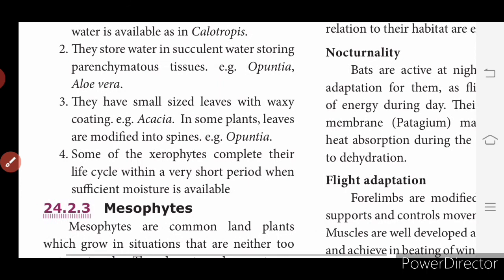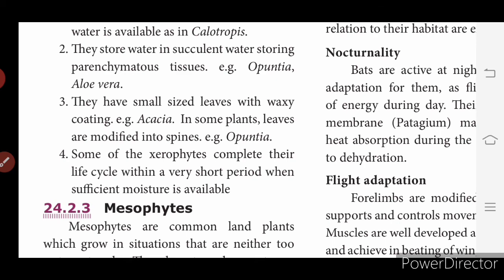Some of the xerophytes complete their life cycle within a very short period when sufficient moisture is available. Xerophytes complete the life cycle within a very short period. It doesn't go for a longer period. They complete their life cycle in a very short period when there is sufficient moisture content.